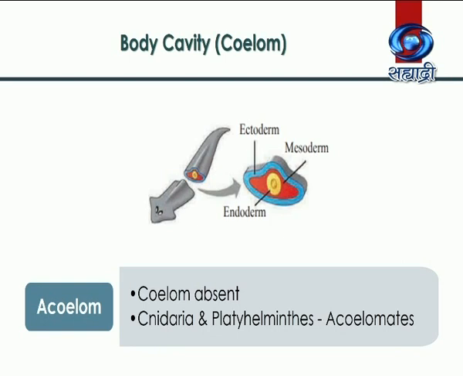As we know, coelom is formed by splitting of mesoderm. In case of diploblastic members, mesoderm is absent. Hence, all diploblast members are acoelomates. Also, Platyhelminthes members are acoelomate. In Porifera members, germ layers are not formed. Hence, the criteria of coelom is not applicable to them.